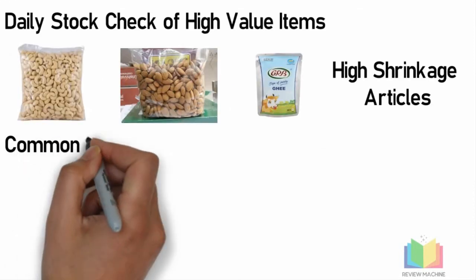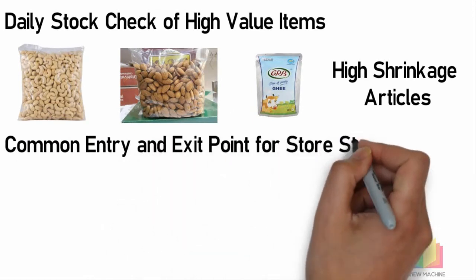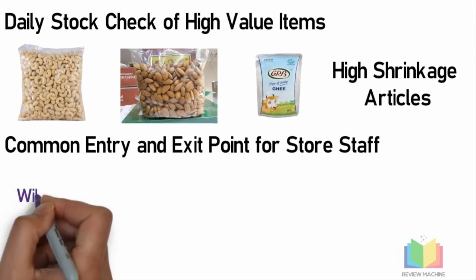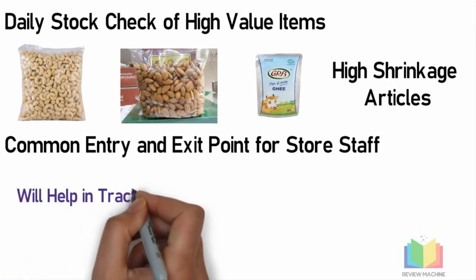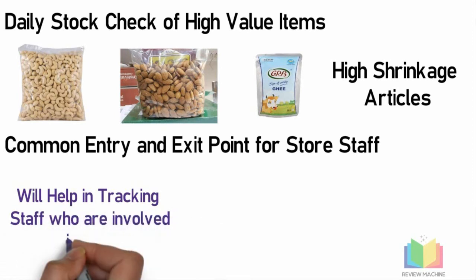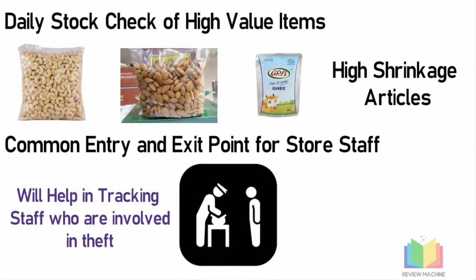So the third method in reducing the shrinkage is to have a common entry and exit point for the store associates who are working in the store. That is, if you have a common entry and exit point for the store employees, then it is very easy to track the associate if he is involved in any kind of theft inside the store. Here the associates can be checked very easily whenever they are going outside the store, and this will help in controlling the employee theft and in turn control the shrinkage of the store.